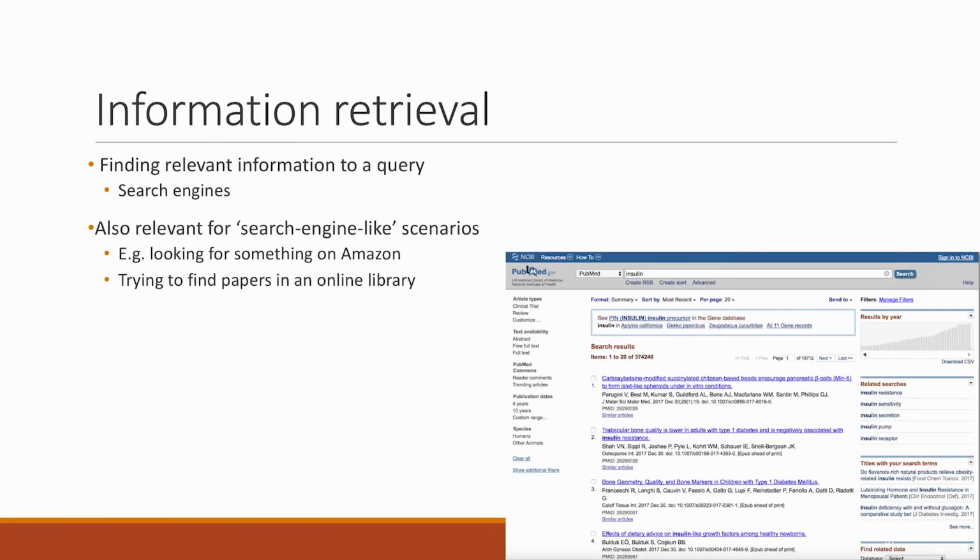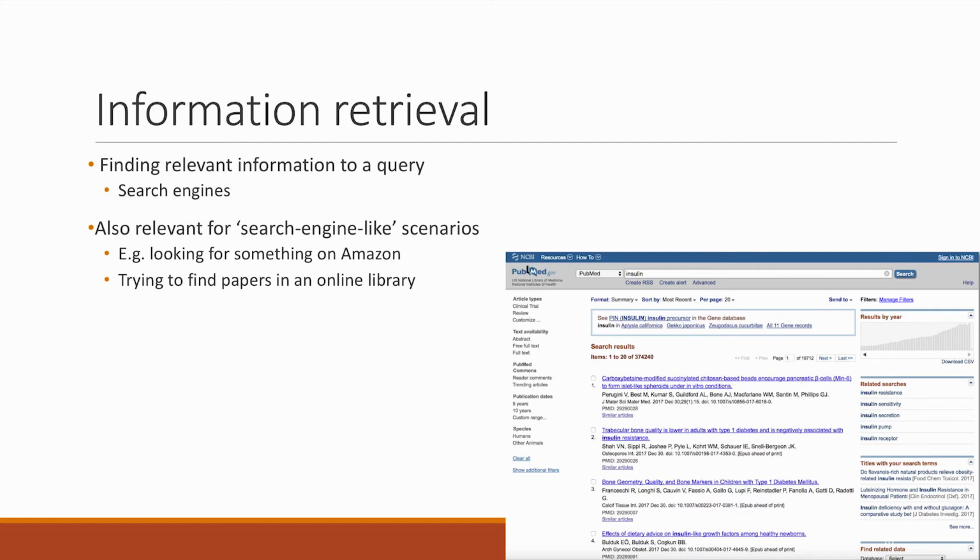Information retrieval is another application of NLP, and information retrieval is what the search engines are essentially doing. You have a query and you want to match the keywords or the meaning of this query to a set of documents, where the documents can either be web pages or scientific papers. The example in the image is coming from PubMed, a database of medical papers.